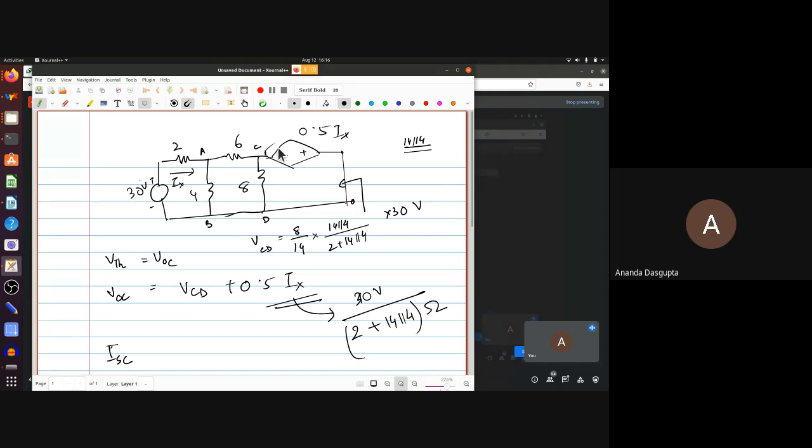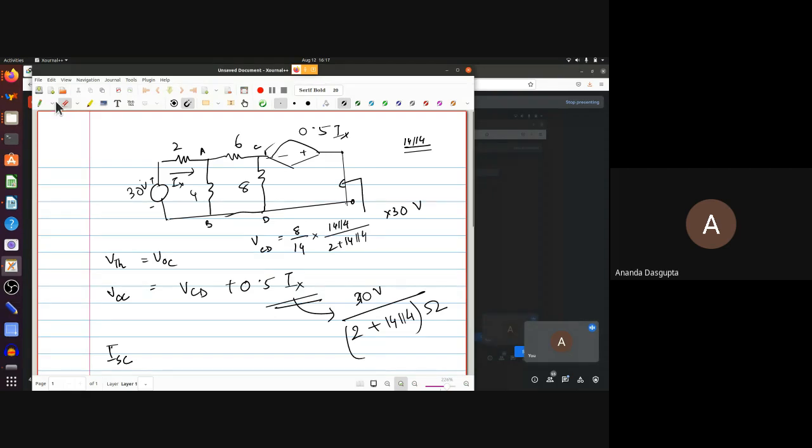Is that clear to everybody? Instead of a drop across 8, there should be a 0.5 times I rise. Okay? So current will be flowing in this direction. Is that clear? You just find out which end is higher in potential, right?